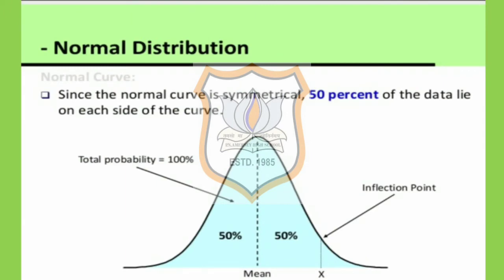Since this normal curve is symmetrical, 50% of the data lies on the left side and 50% of the data lies on the right side. So this 50% is on the right, this 50% is on the left of the central value. And what is the central value? Mean. So 50% will be on the left side of the mean and 50% will be on the right side of the mean. And this normal curve is then said to be symmetrical.